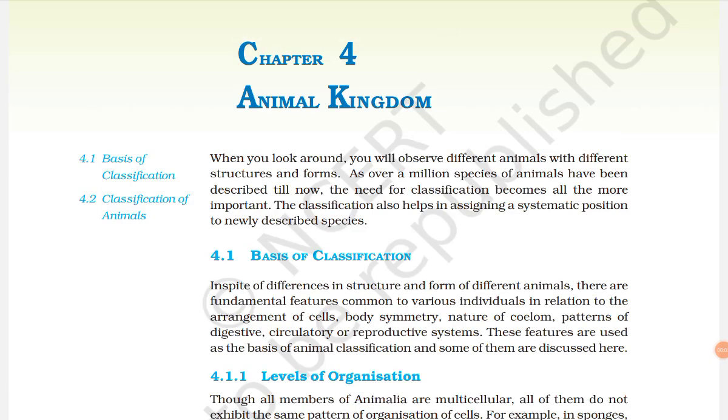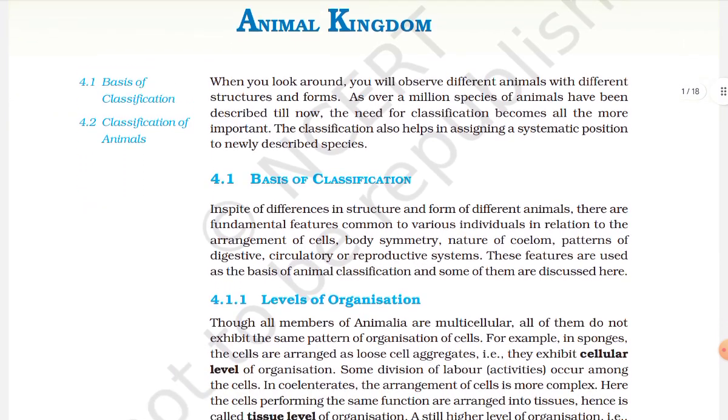Chapter 4, Animal Kingdom. When you look around, you will observe different animals with different structures and forms. As over a million species of animal have been described till now, a need for classification becomes all the more important. The classification also helps in assigning a systematic position to newly described species.